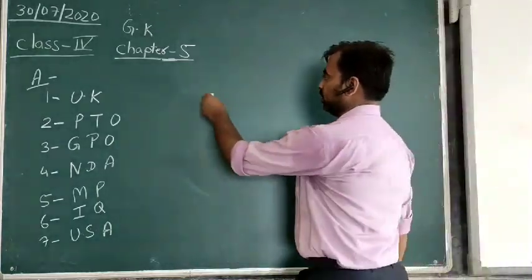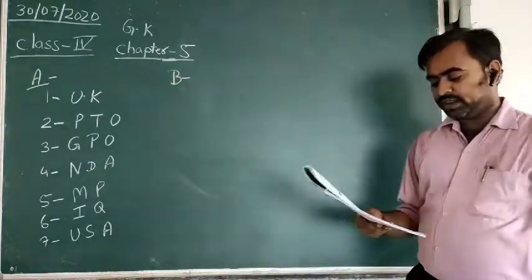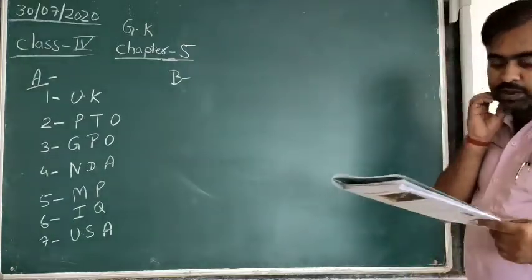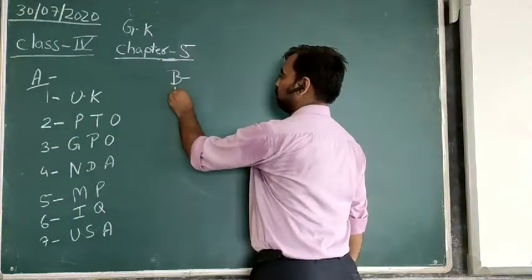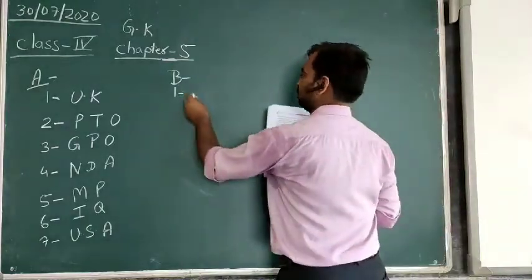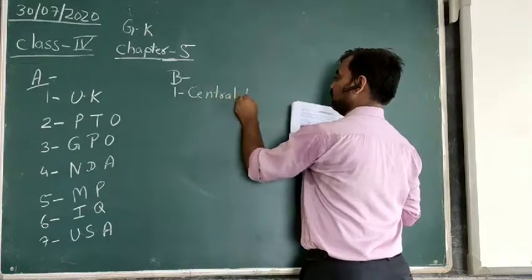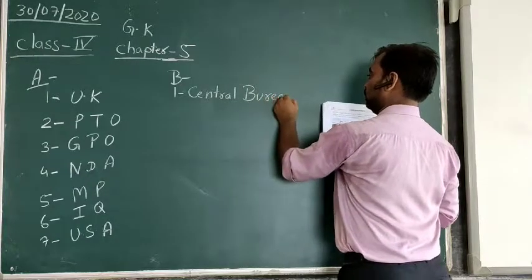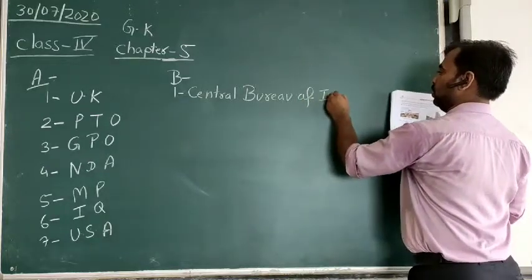Then the second exercise is exercise B. You have to write the full forms of the given abbreviations. The first one is CBI, and its full form is Central Bureau of Investigation.